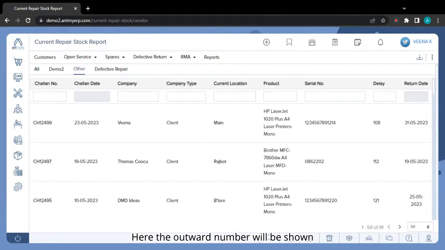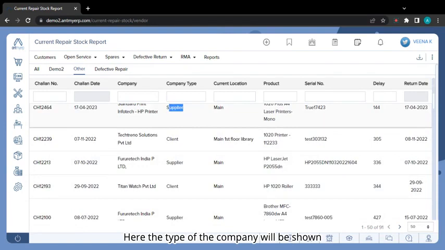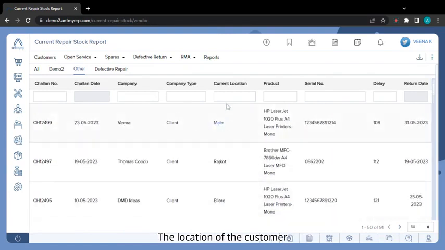Here the outward number will be shown. Date will be shown. Company name will be shown. The customer. The supplier. Here the type of the company will be shown. The location of the customer. The product serial number. The number of days delayed. And the return date. This device was given to the customer on this date.